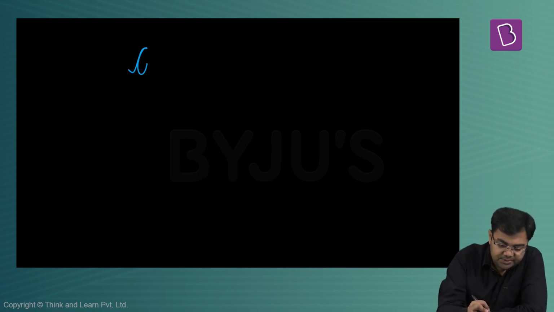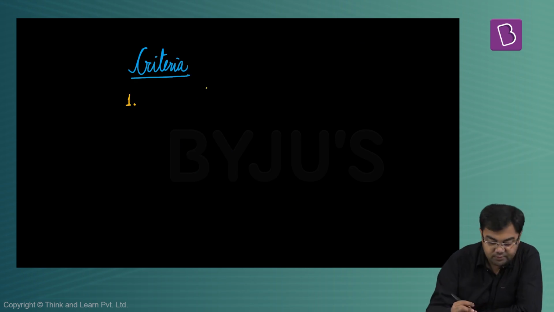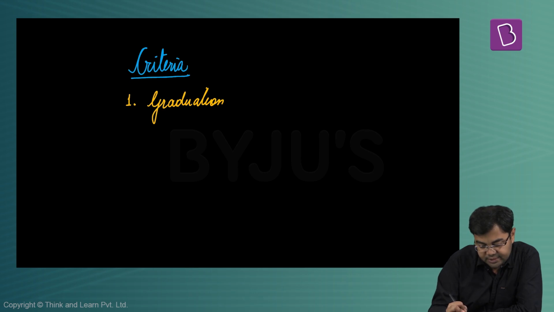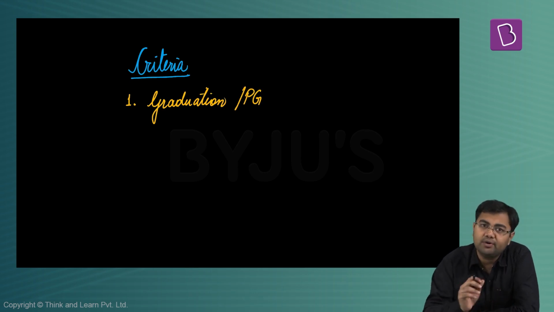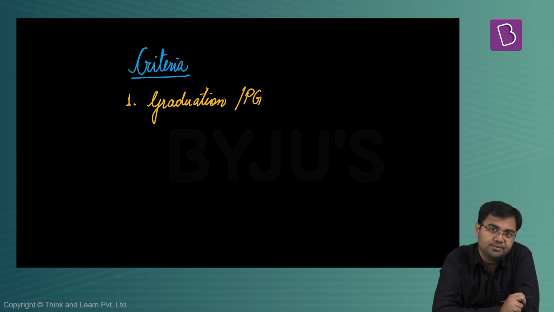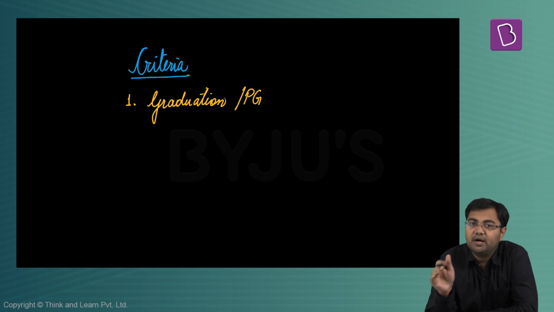So to choose the optional subject, I would say that there are certain criteria. First of all, try to look at a subject related to your graduation or your post-graduation stream. Do you have an optional? For example, let's say you are an electrical engineer. For electrical engineers, we do have an electrical engineering option. So that can become a part of your list.